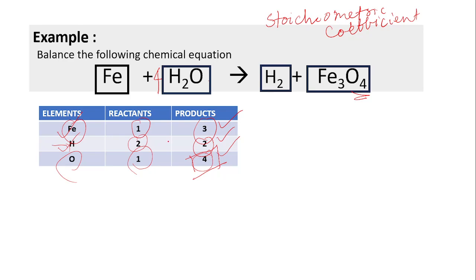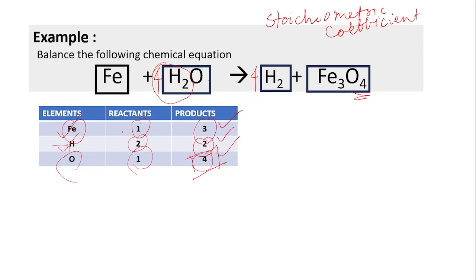Now we need to balance the remaining elements. Step number 4. Here 2 into 4, that is 8 hydrogen atoms are present on the reactant side, but there are only 2 hydrogen atoms on the product side. So we need to write 4 in front of H2. Then the number of hydrogen atoms is also balanced.